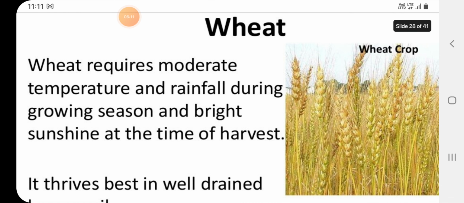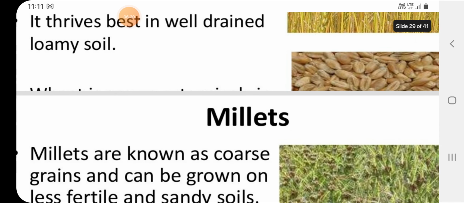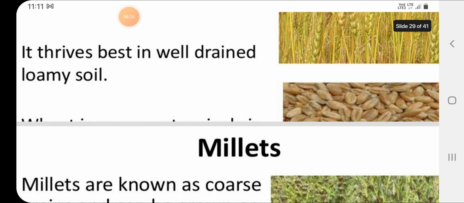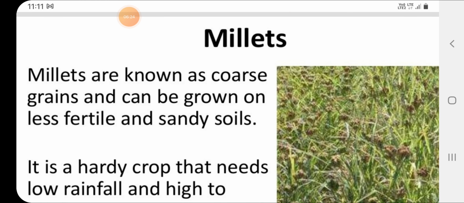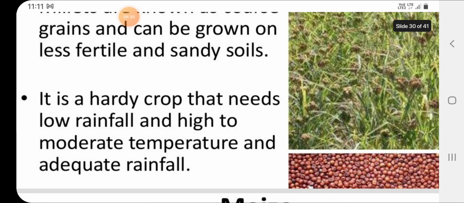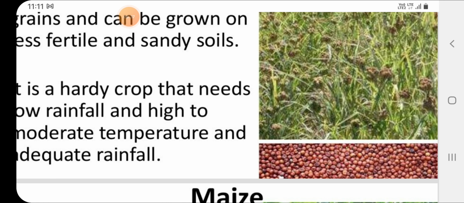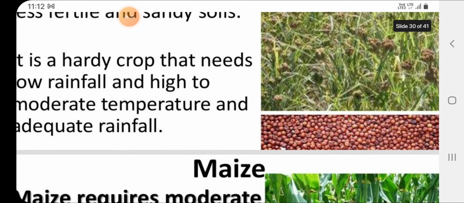Then the second important food crop, that is wheat. It requires moderate temperature and rainfall during the growing season and bright sunshine at the time of harvest. Loamy soil is good for the cultivation of wheat. Then millet. Millets are known as coarse grains and can be grown on less fertile and sandy soils. It's a hardy crop, needs low rainfall and high to moderate temperature.